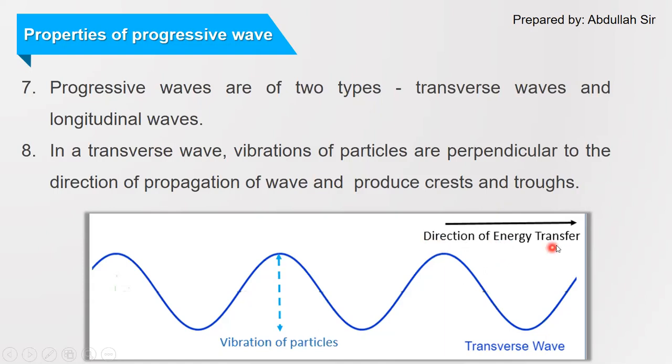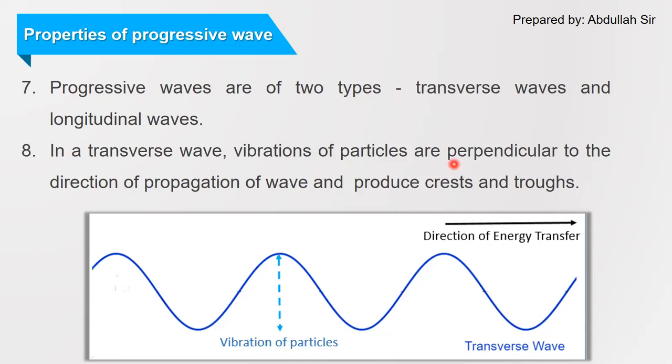So in the direction of this black arrow, the energy is transferring, but the particles are vibrating up and down, and the angle between these two arrows will be 90 degrees. So we will say that the vibration of particles and the direction of propagation of energy are perpendicular to each other.